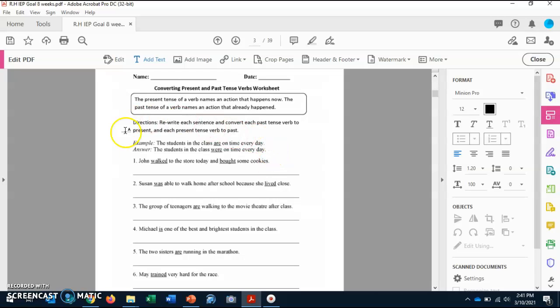And here, if we see this example right here, so we can get an idea, it says the students in the class are on time every day. And when they switched it, they put the students in the class were on time every day. They switched the verbs to past and present tense.